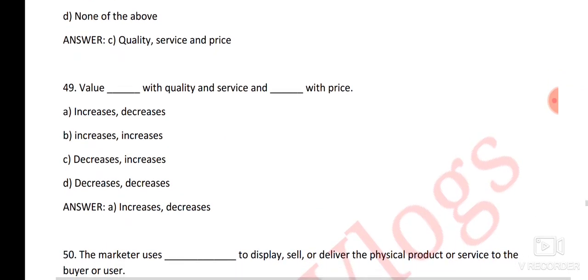Next question, value space with quality and service and space with price. Then the right answer is option number A, increases and decreases. That means value increases with quality and service and decreases with price.